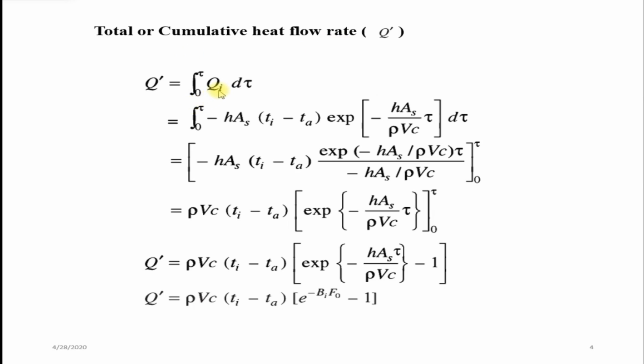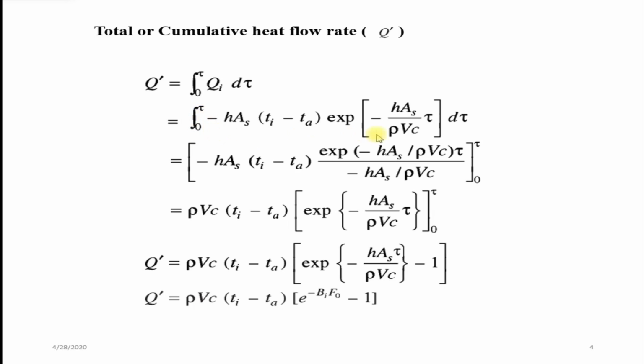The instantaneous heat flow rate equation you already derived: minus h into area into (Ti minus Ta) into exponential of minus h into area divided by rho into V into C into tau, d tau. Now you integrate this with the limits 0 to tau.